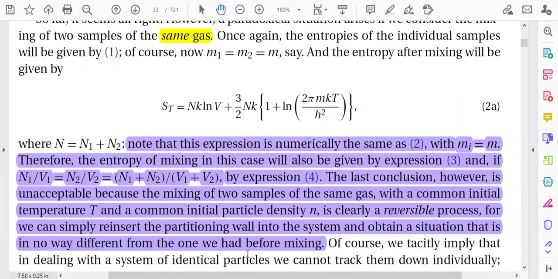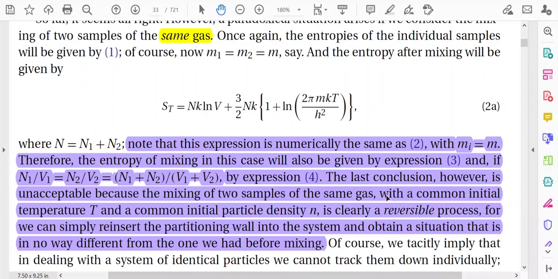You can at any time insert a partition wall and at any time remove it, but the thing is that before the mixing and after the mixing the situation is exactly the same, because it is the same type of gas. But still we are observing that the expression of delta S is similar to the previous case, that is, the mixing of dissimilar gases.